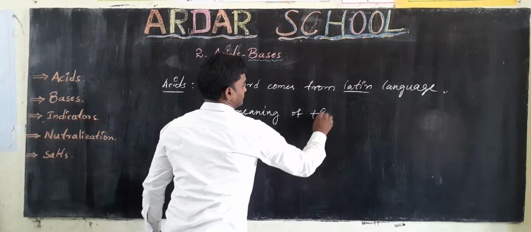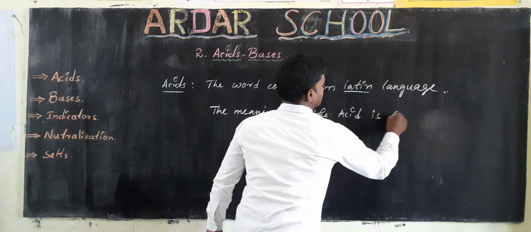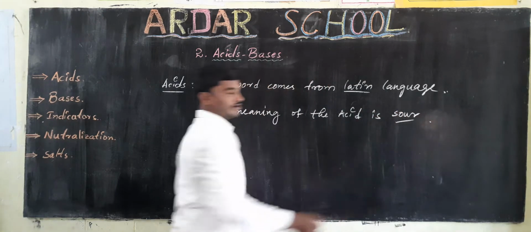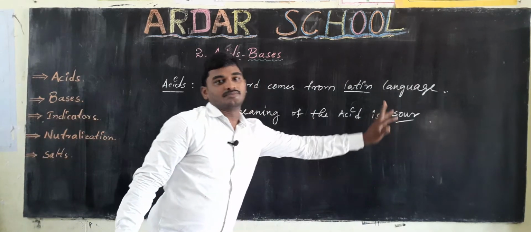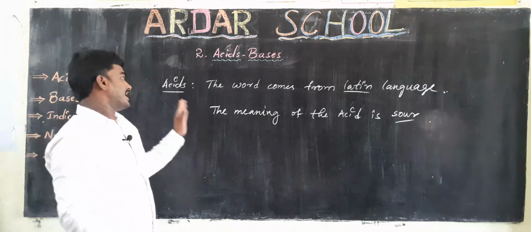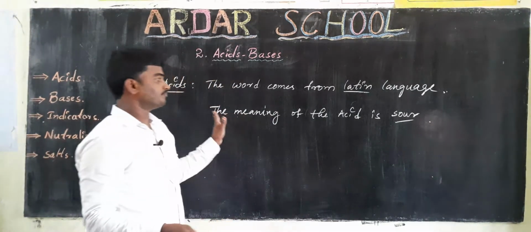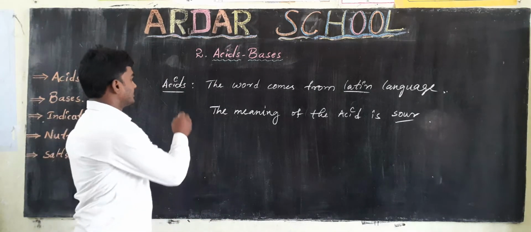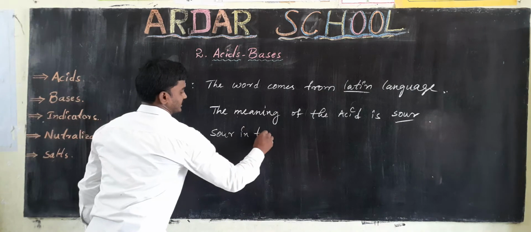The meaning of the word acid is sour. By the meaning, we have to know that acids are sour in taste.